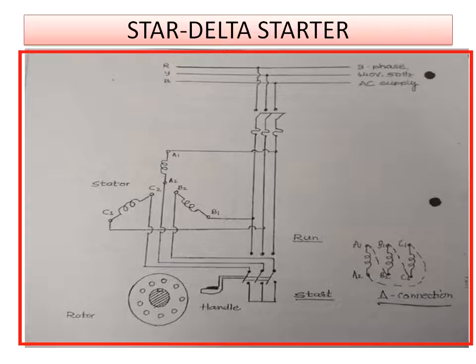In the run position condition, you observe another diagram is given there. The windings are connected so that A1 goes to B2, B1 goes to C2, C1 goes to A2. Hence, this results in a delta connection. The stator windings are connected in delta position. Hence, the motor will run in delta.